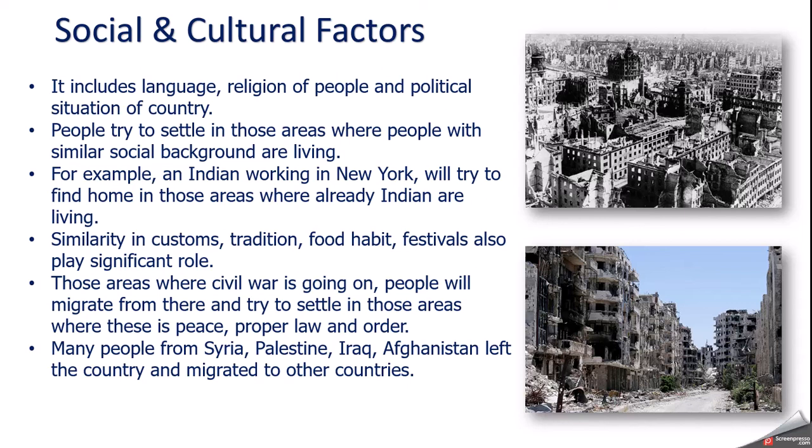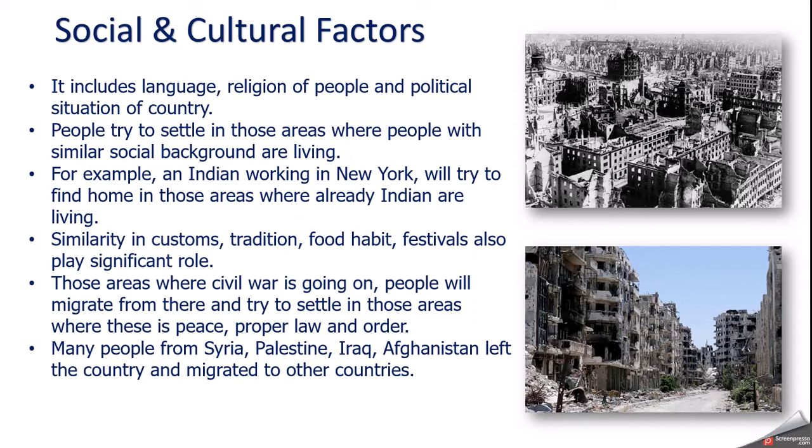So social and cultural also includes religion. Chinese people will try to find a place in the Chinese areas in New York City. Similarly, an Indian in New York will try to find a home in those areas where Indians are already living. So this is one thing.